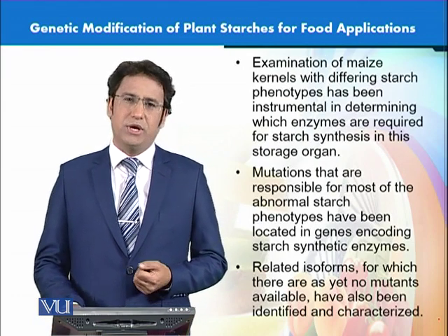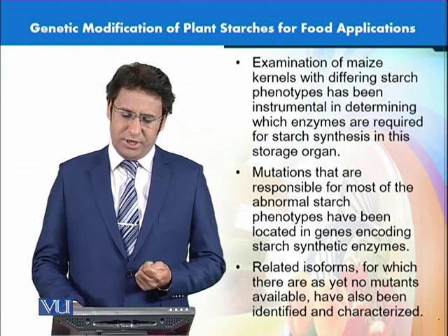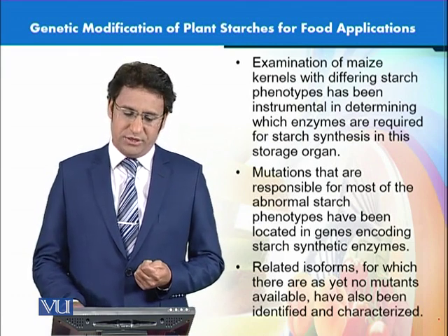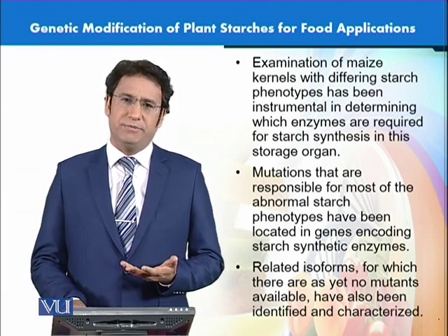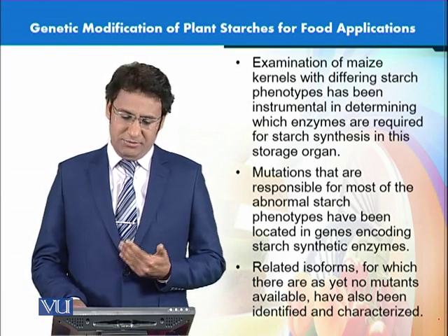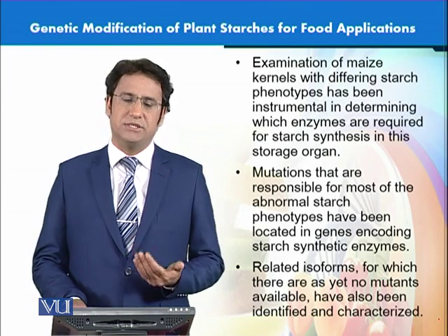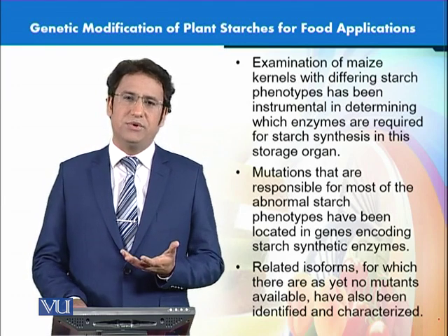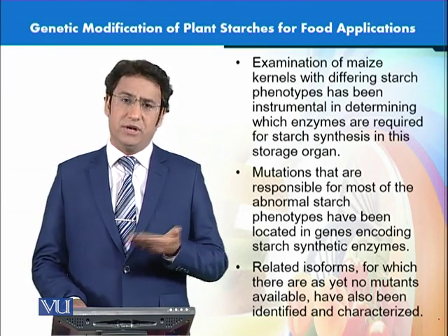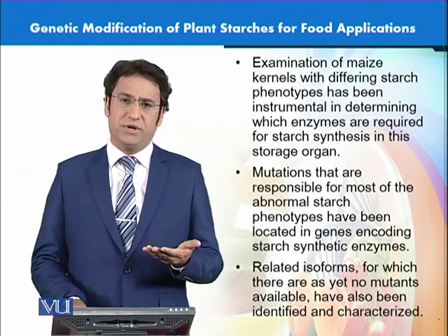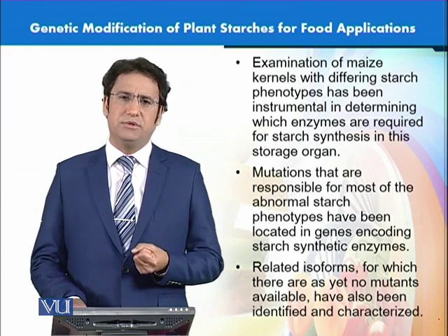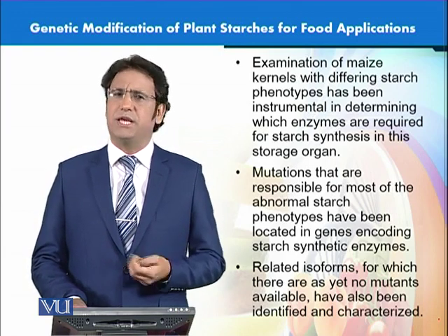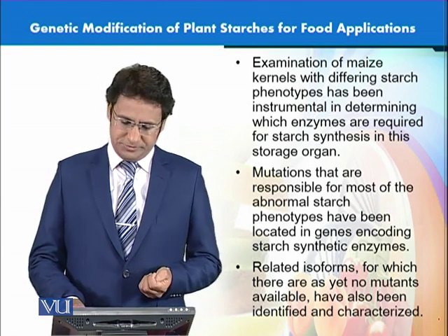If we talk about these maize kernels, and look at the phenotypes that have been observed, they can be related to different enzymes for starch synthesis. Once we know that different kinds of starches are there, then we can relate that there were different kinds of enzymes which are responsible for certain desirable or different phenotypes that can be observed in these plants.